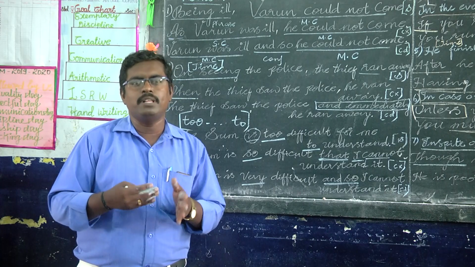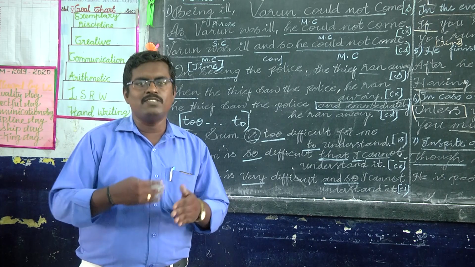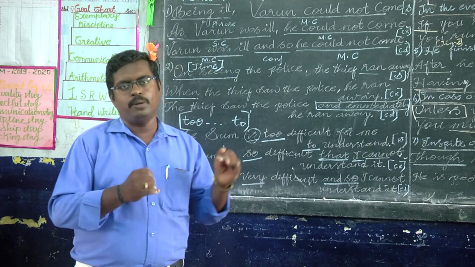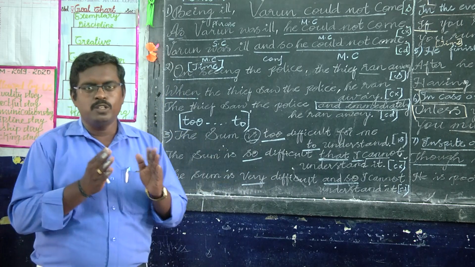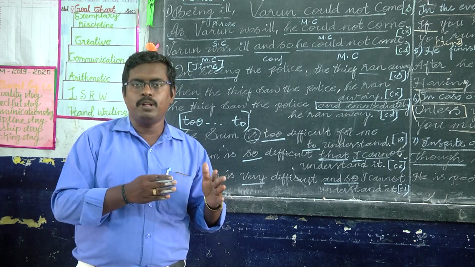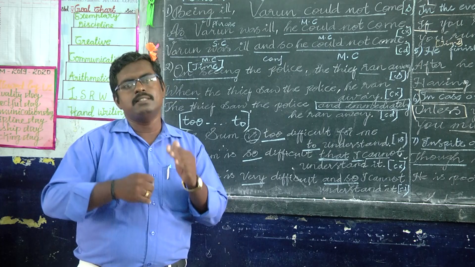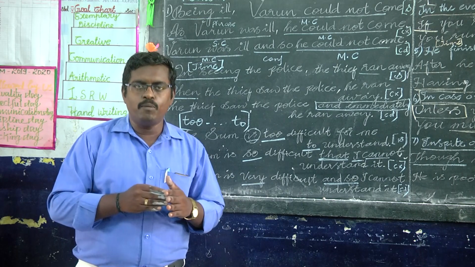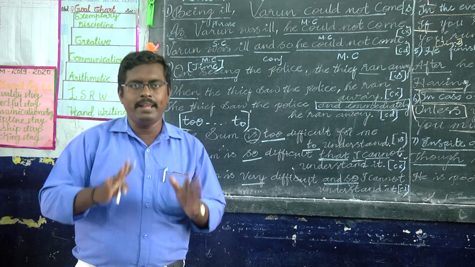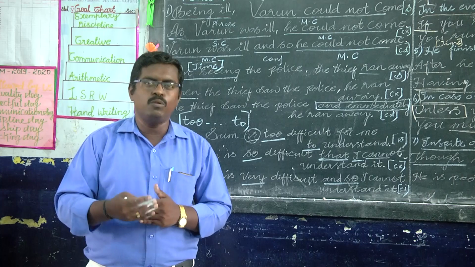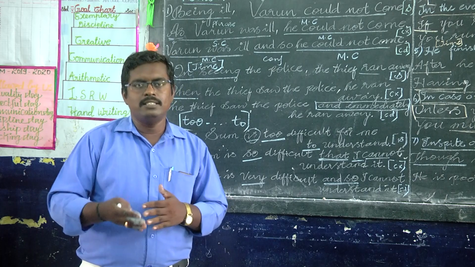You should look at the structure. Simple is a phrase with the main clause. Complex has one main clause and one or more subordinate clauses. Compound has two main clauses. This is the basic rule. If you know this rule, you can change it.